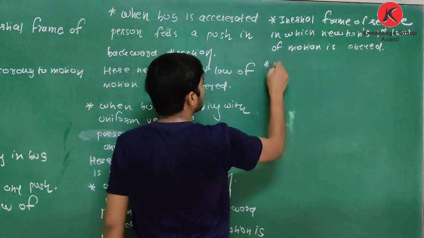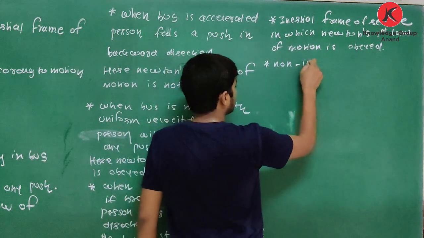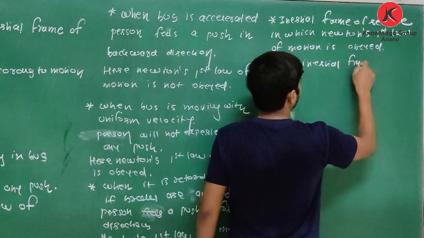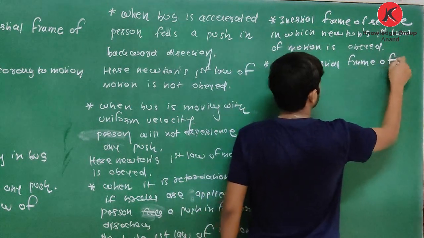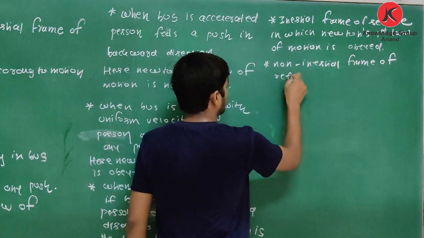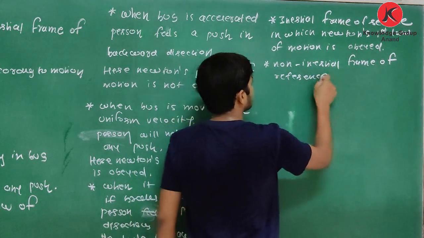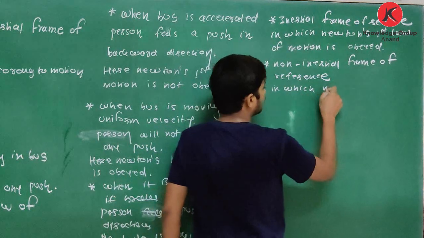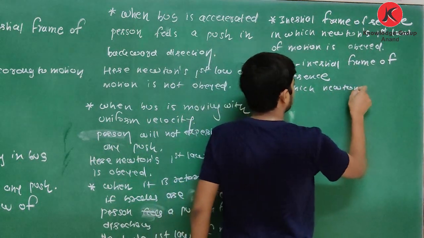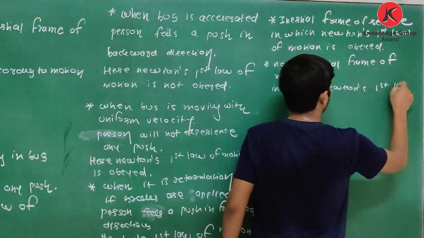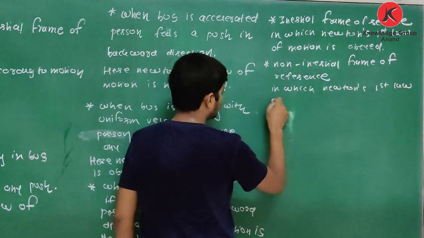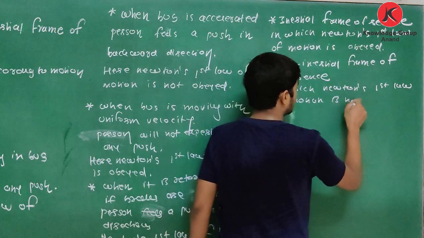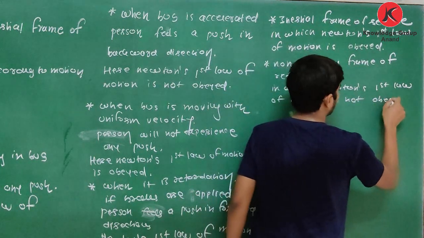And non-inertial frame of reference means in which Newton's first law of motion is not obeyed.